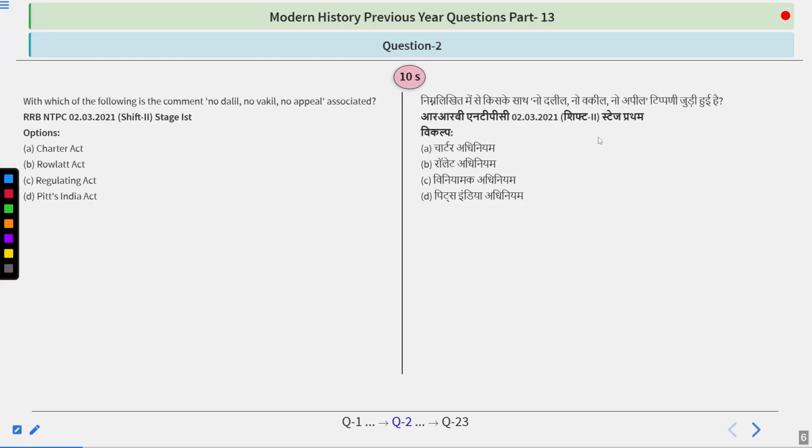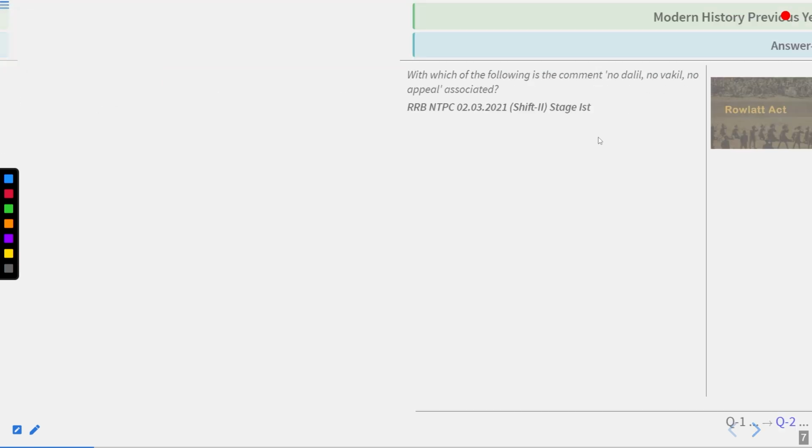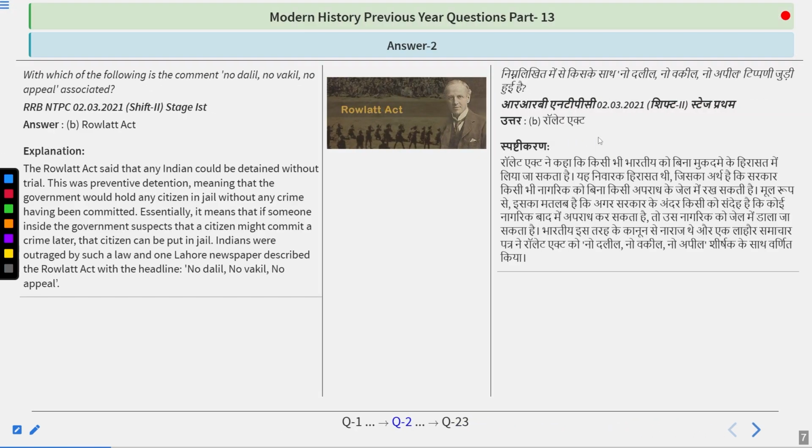With which of the following is the comment no dalil, no vakil, no appeal associated? Very good question this is. Options are Charter Act, Rowlatt Act, Regulating Act, Pitt's India Act. So I guess you must have heard about this phrase no dalil, no vakil, no appeal. And the answer is once again Rowlatt Act.